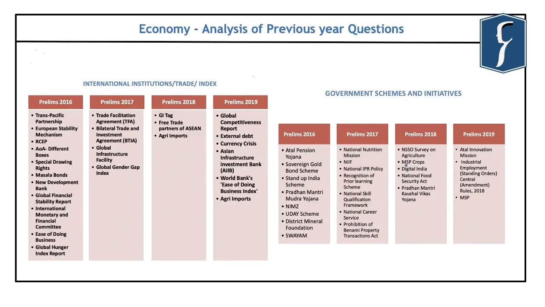Now, one of the most important areas in the Indian economy is related to international institutions, trade and index. And these are mostly current affairs in nature, and they are covered exhaustively in the prelims compass of Indian economy every year. And a dedicated booklet is released related to government schemes and initiatives, and important economy related initiatives are incorporated into the prelims compass of economy. So do go through the prelims compass, and that will help you in having a focused approach for the preliminary examination.